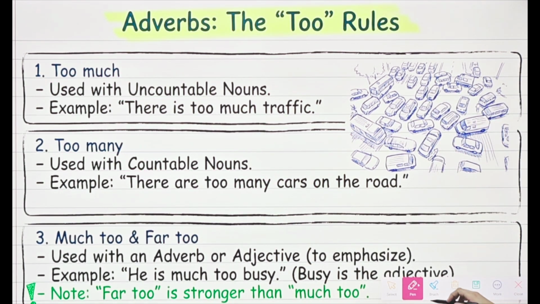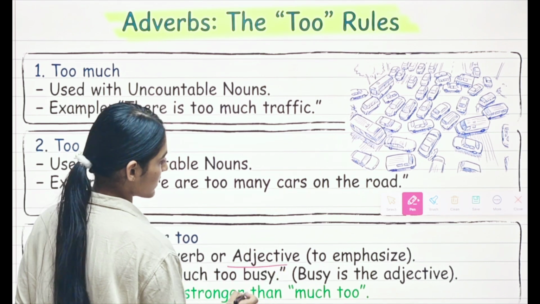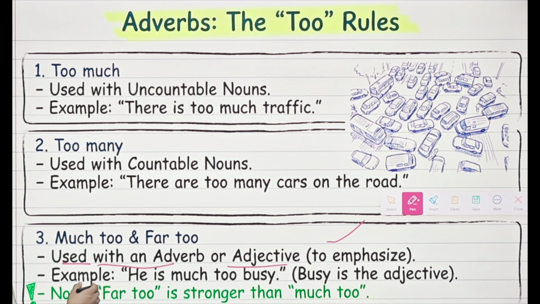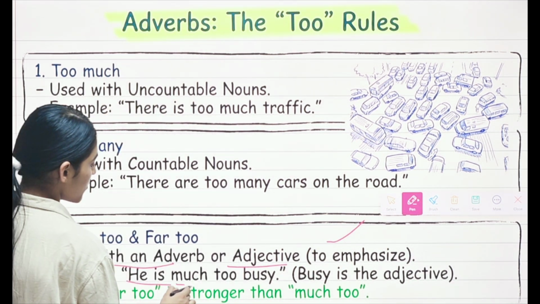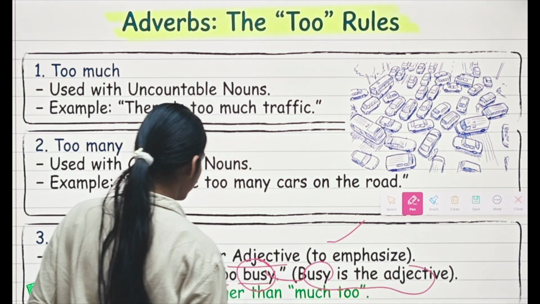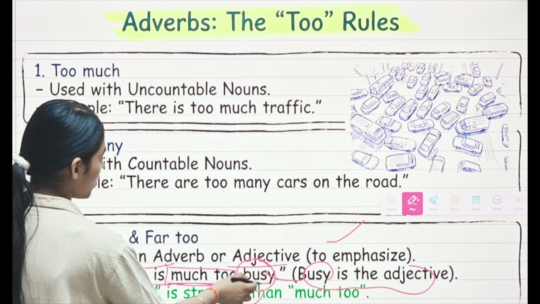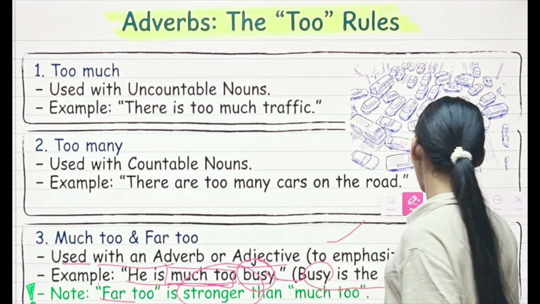Now let's see much too or far too. They will be used with an adverb or adjective to emphasize it. Let's see the example that we have. He is much too busy. So here busy is an adjective, as you can see, so we will use much too. Far too is stronger than much too. That is a quite important note.